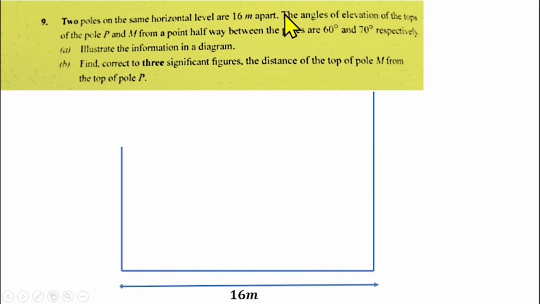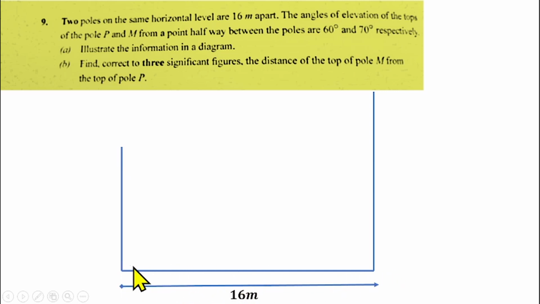Then we are told that the angles of elevation of the tops of the poles, labeled P and M, are observed from a point halfway between the poles.